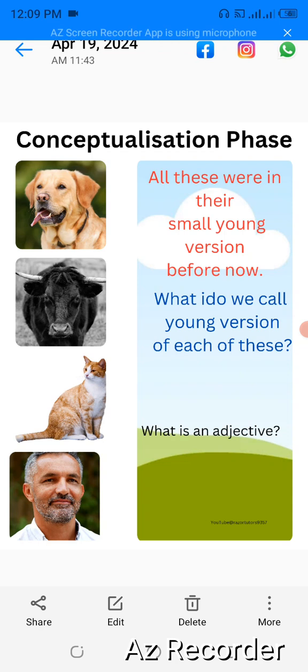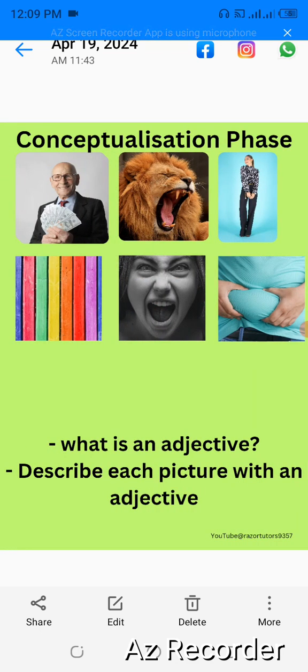Now, I said you must have discovered that adjectival clause is taken from adjective. Adjective, that is the smaller version of adjectival clause. That's the smaller version. Adjective, just one word. Then adjectival clause, that is a group of words. So can you still remember the definition of your adjective?